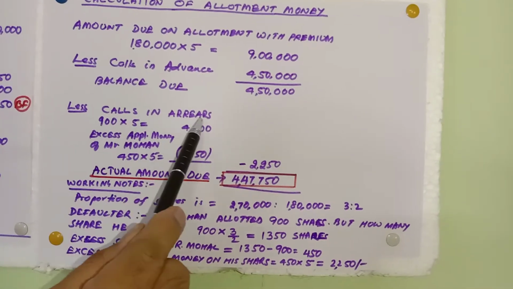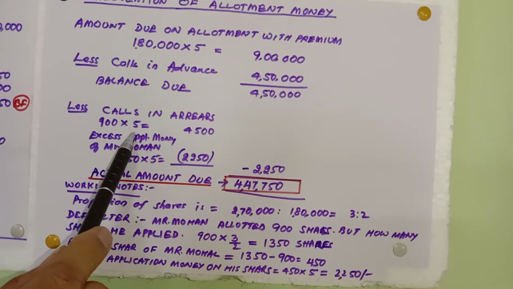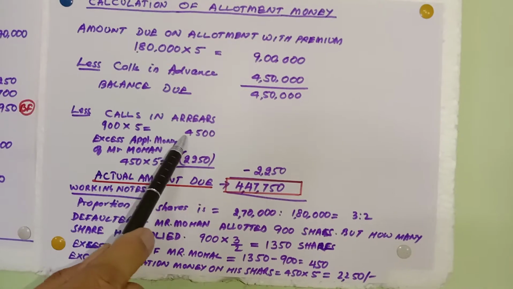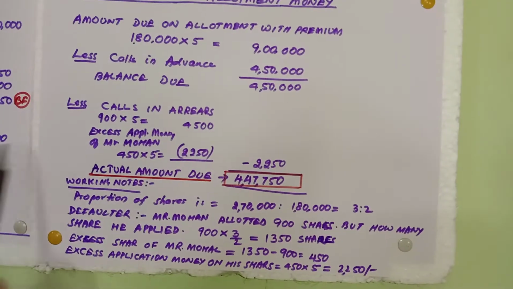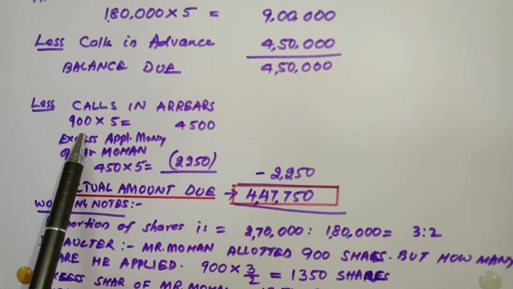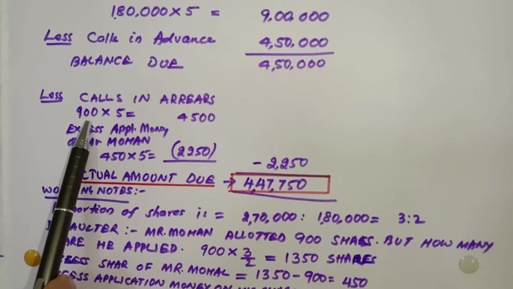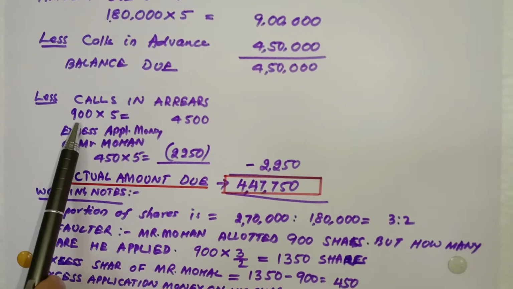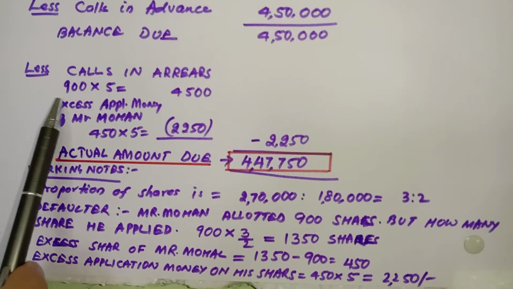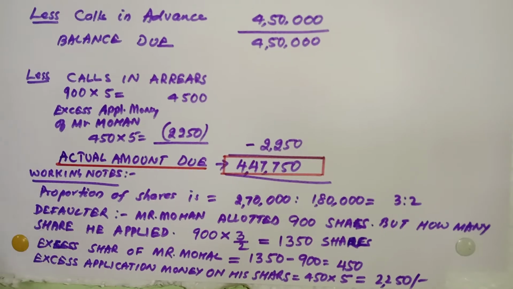Now calls in arrears, 900 into 5 rupees, that is the cost of allotment including premium, 4,500. Now in case of pro rata, what happens? This man is allotted 900 shares. So how many shares must he have applied for, so that he gets only 900 shares? That we have to check.